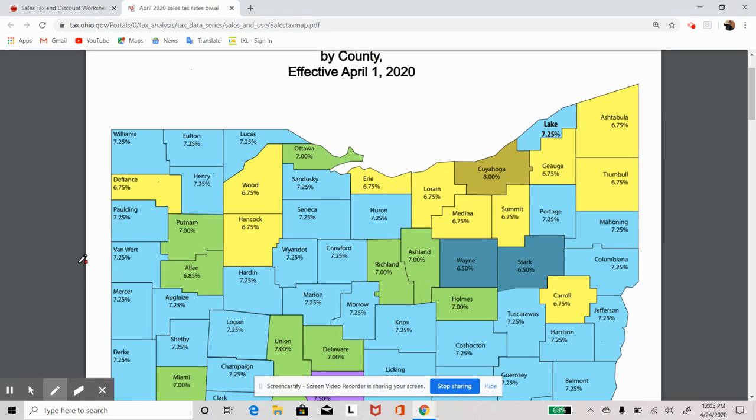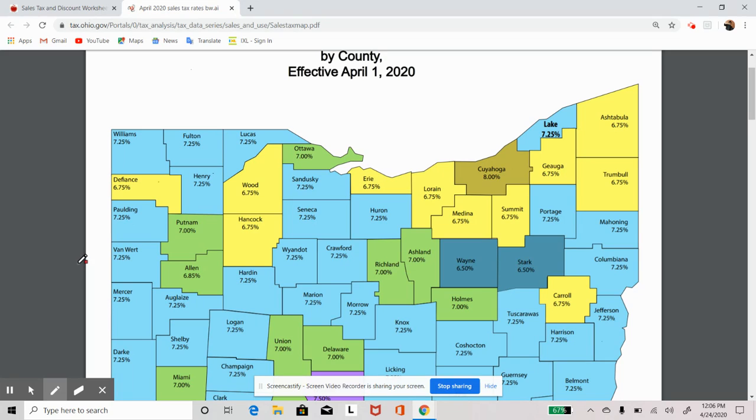So, with that being said, I pulled up this map of Ohio to show you not all sales taxes are the same. Depending on where you are at, you are going to have a different sales tax. They break them down by the counties of Ohio. There are actually 88 counties in Ohio. And if you take a drive somewhere and you end up in a certain county, you're going to pay a certain tax. Now, there's a lot of these counties in blue. And the blue means that the sales tax is 7.25%. There's another good majority in green.